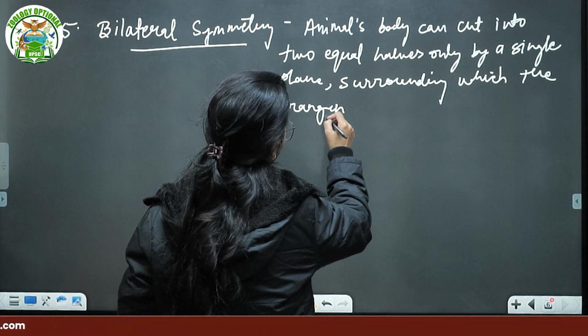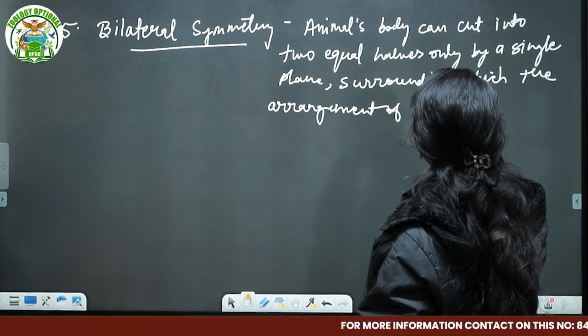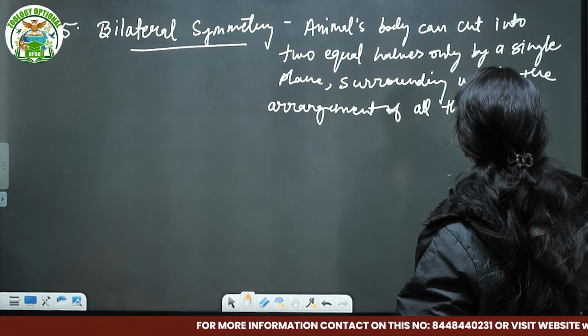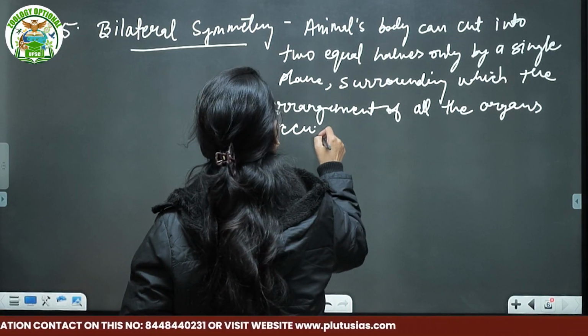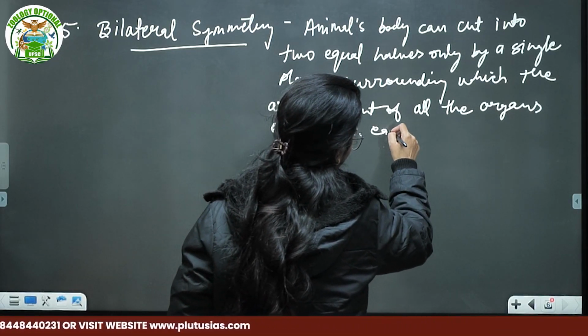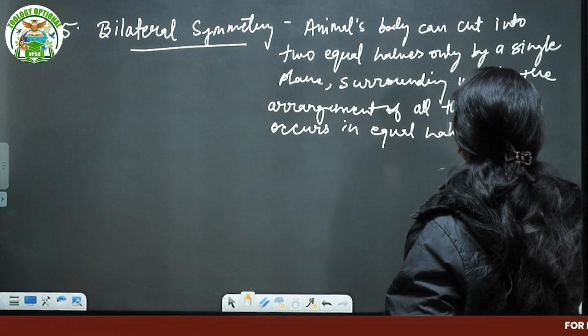Arrangement of all the organs occurs in equal halves on either side.